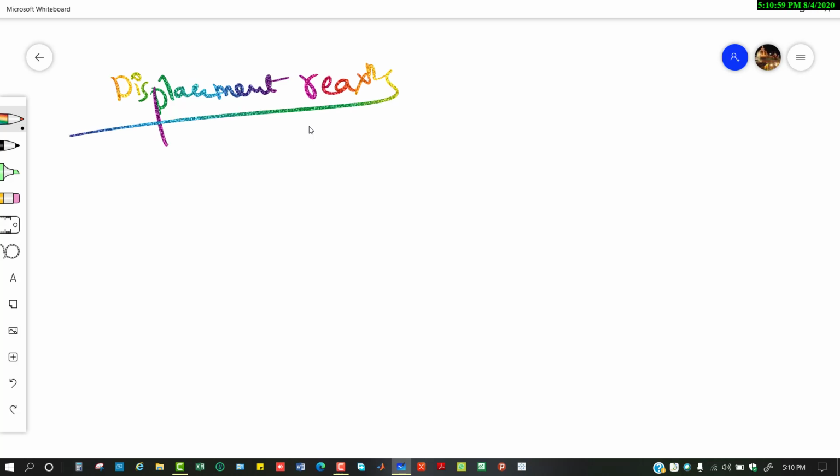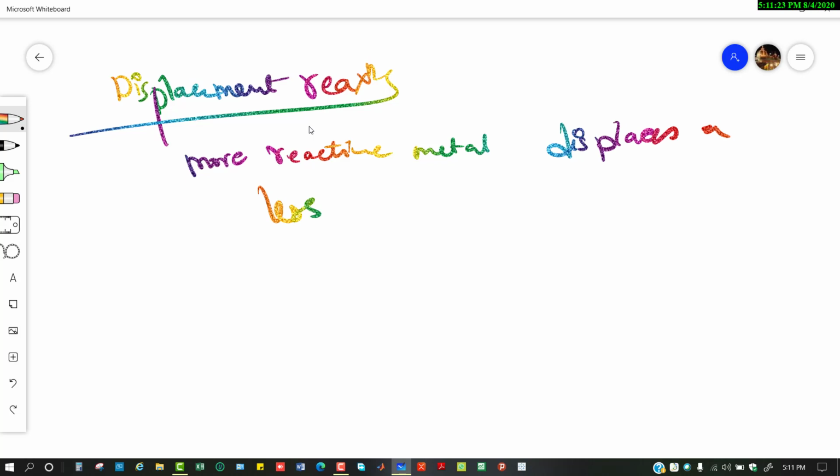In these reactions, the more reactive metal displaces the less reactive one, meaning it takes the place of that metal.